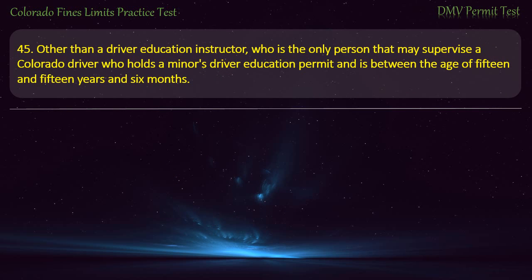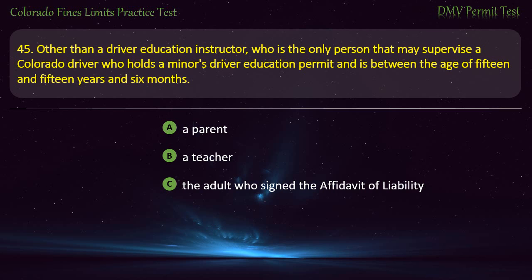Question 45. Other than a driver education instructor, who is the only person that may supervise a Colorado driver who holds a minor's driver education permit and is between the age of 15 and 15 years and 6 months? A parent. A teacher. The adult who signed the affidavit of liability. A DMV official. Answer. The adult who signed the affidavit of liability.